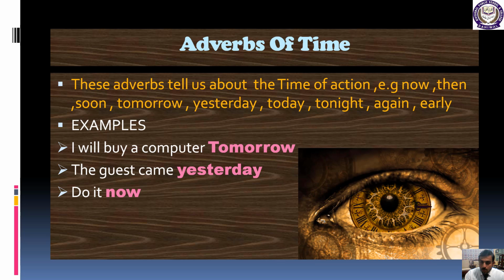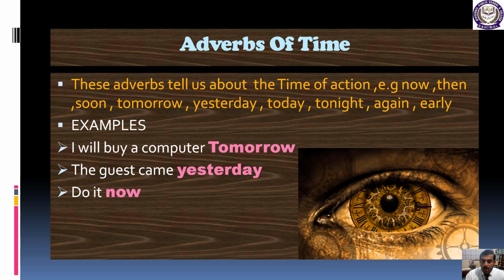Got my point? Okay, the next sentence: the guest came yesterday. Again the highlighted word yesterday is telling us about the time of the arrival of the guests. So this is again a good example of adverbs of time. And the last example, students: do it now.